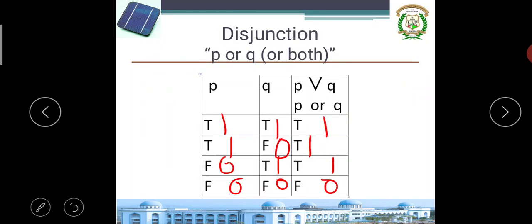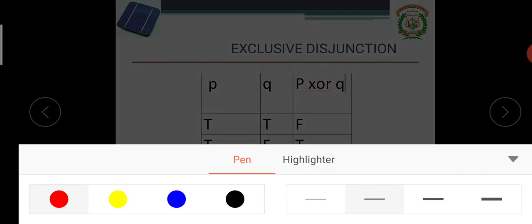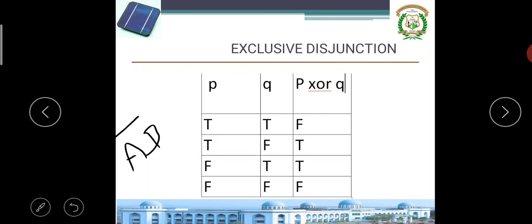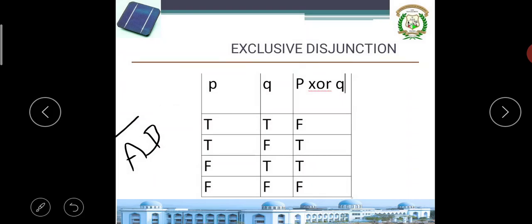So we have understood this. When both sentences P and Q are false, then only the output is false, otherwise true. That's called the OR statement. Next is exclusive disjunction, which is nothing but XOR. How does XOR work? Observe this, I'll tell you. A XOR B is nothing but A bar B plus A B bar.